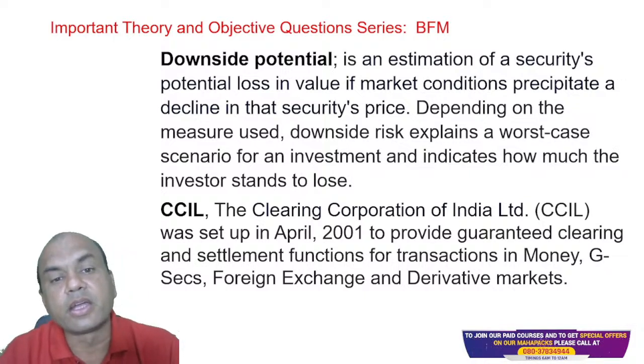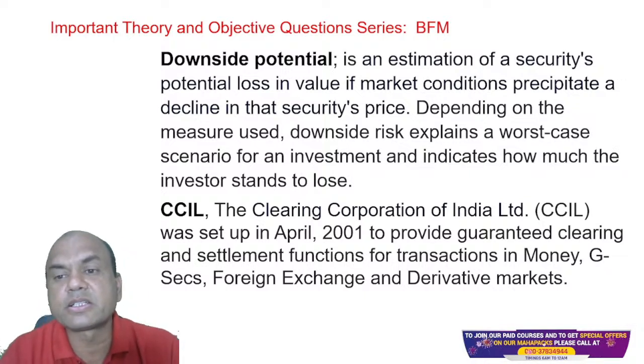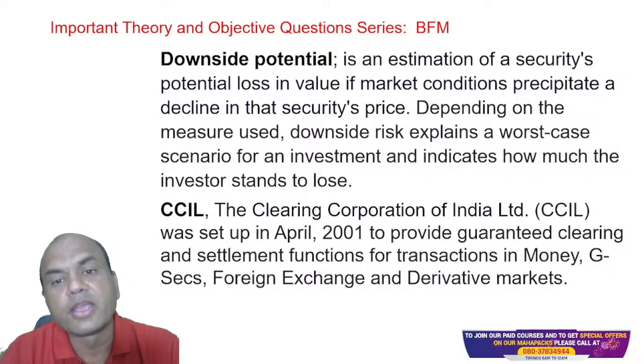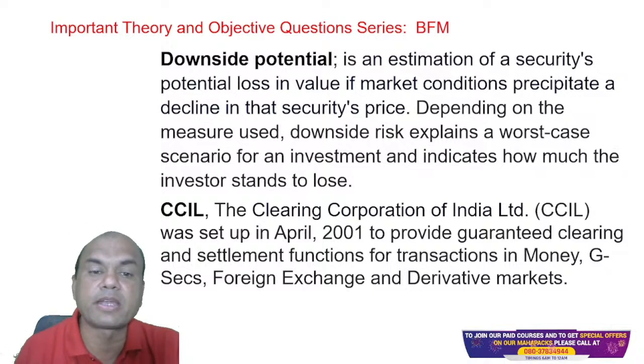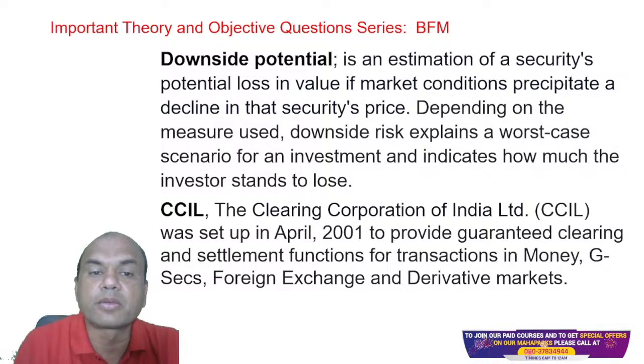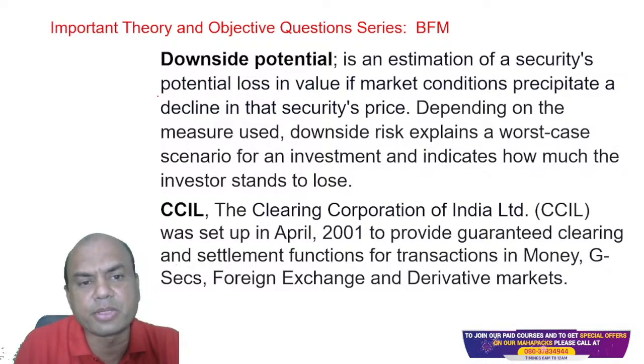Next one. Downside potential. It is the estimation of a security's potential loss in value if market conditions precipitate a decline in the security's price. Means what? Here, potential loss, keep it very simple. Potential loss due to decline in price of the security.